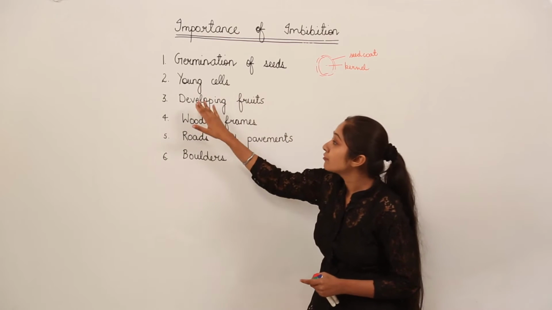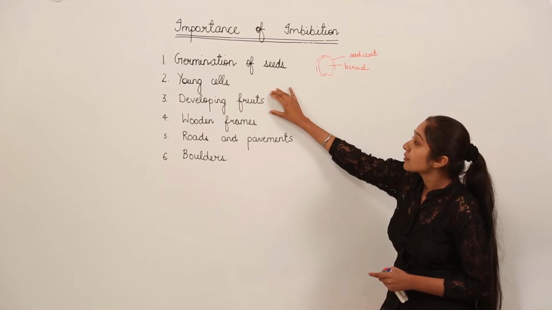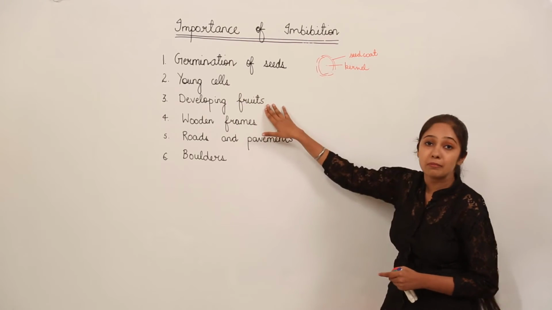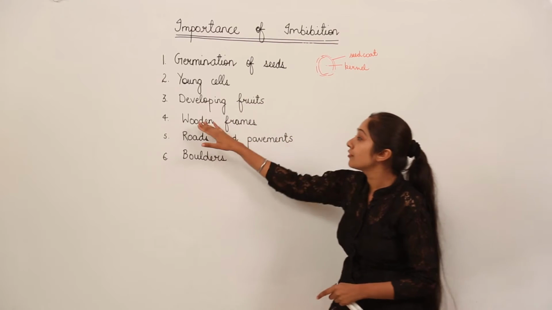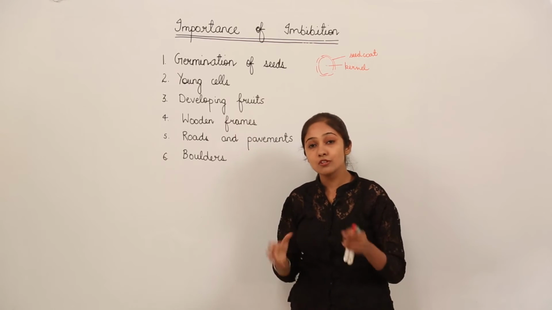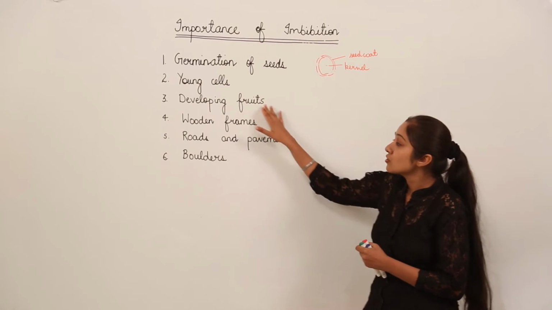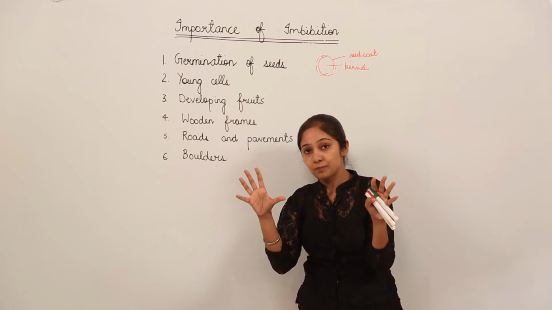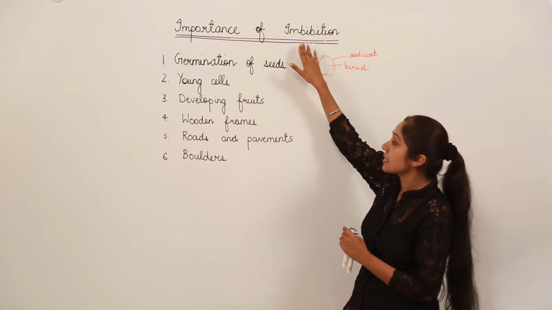Developing fruits also show this process, that is imbibition. They have highly negative water potential because of this process. Next, wooden frames. As you have observed during the rainy season, the wood soaks water, it absorbs water, and due to this the structure is distorted. It is going to swell up. So wooden frames absorb water by this process, that is imbibition.